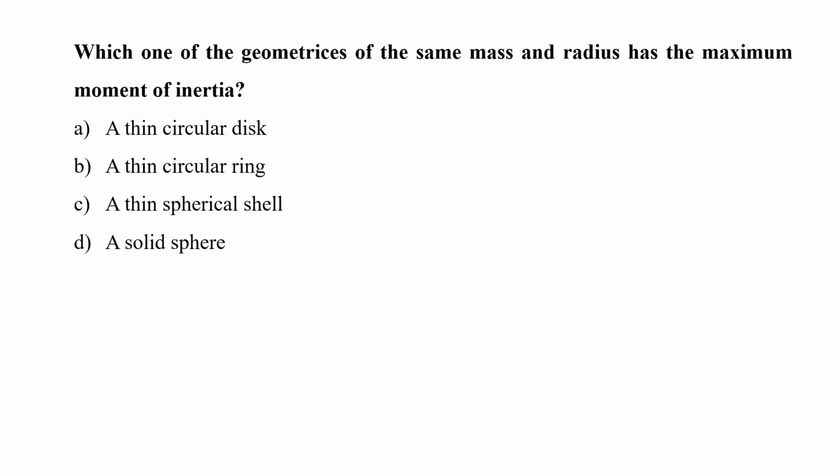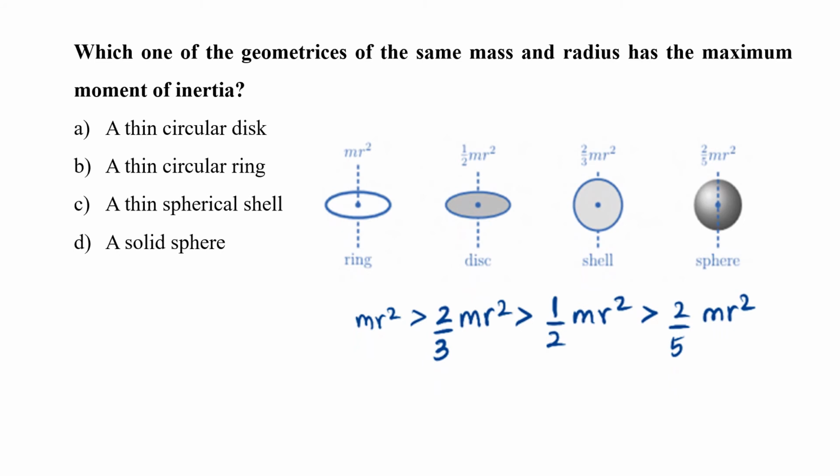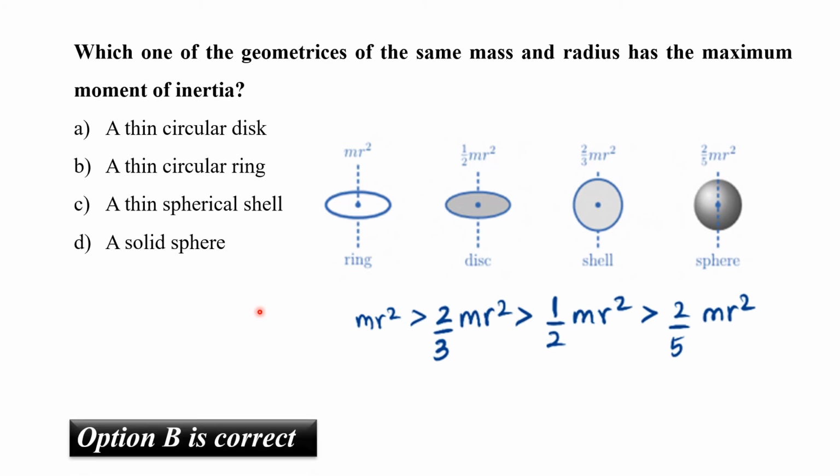The moment of inertia of these various shapes are as follows. For a ring, it is mr square. For a disk, it is half mr square. For a shell, it is 2 by 3 mr square. And for a sphere, it is 2 by 5 mr square. When we arrange them from highest to lowest, we get the ring first, followed by the shell, followed by the disk, followed by the sphere. So the maximum moment of inertia is the thin circular ring. So the correct answer is B.